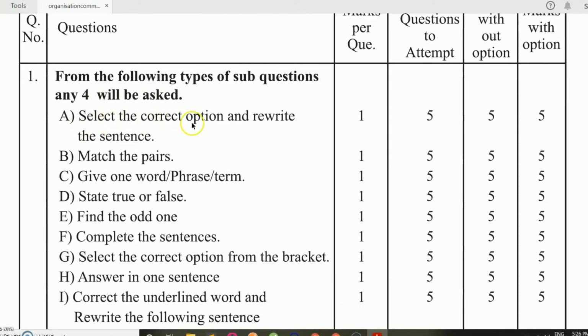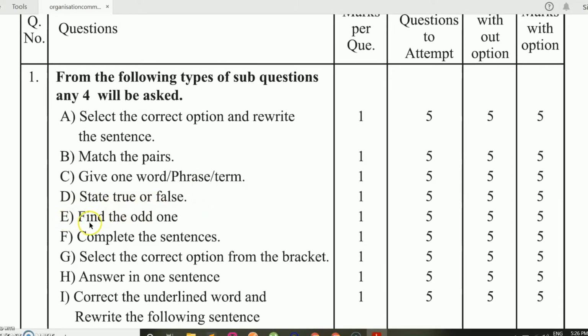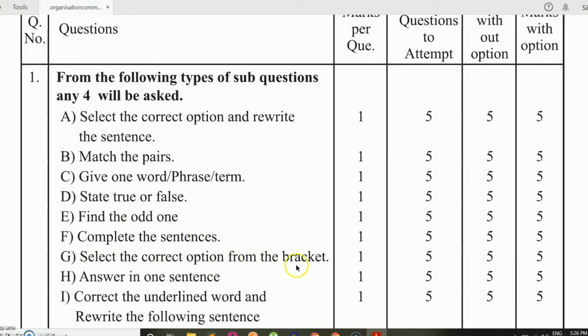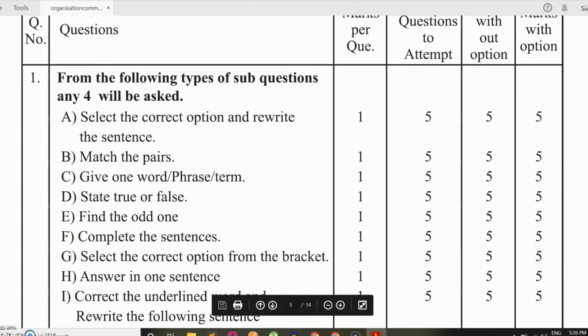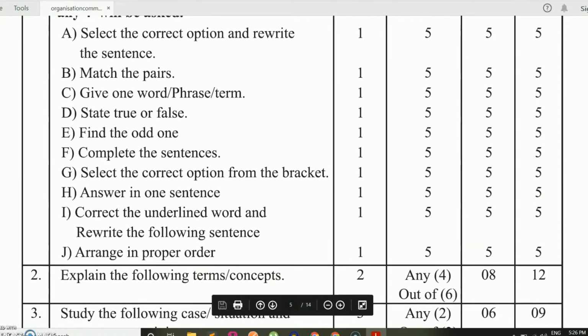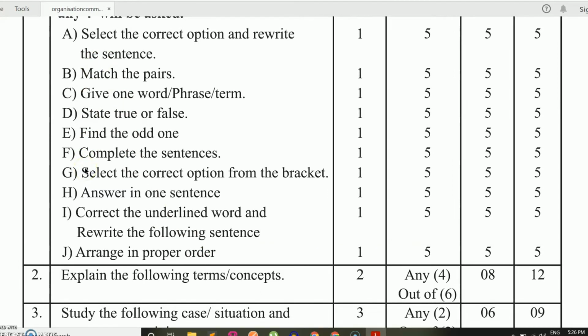It may be select the correct option and rewrite the sentences, or match the pairs, or give one word or phrase or term, state true or false, find the odd one out, complete the sentences, select the correct option from the bracket, answer in one sentence, means from A to I. Next is correct the underlined word and rewrite the following sentences, and the last one is arrange in proper order, means from A to J. Any 4 questions will be asked for question number 1, which carries a total of 20 marks.